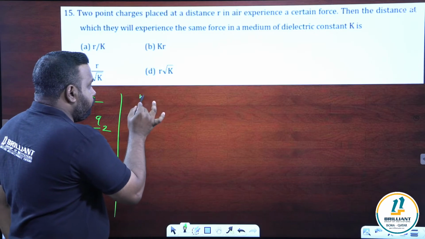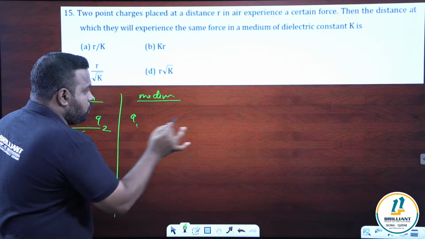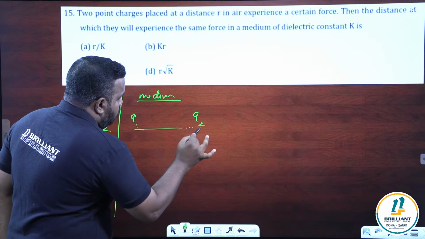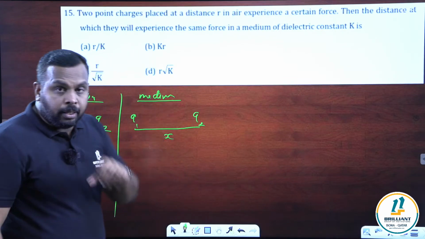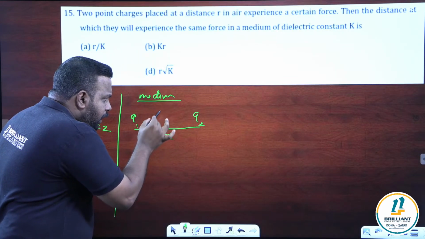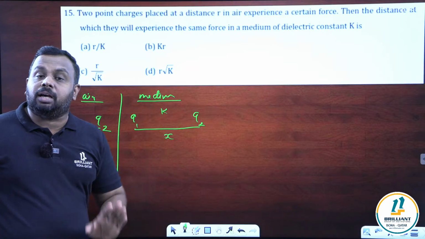Then in the medium, we don't know the distance. So we are taking x as that distance, and we have to find the value of x. But the dielectric constant of this one is K. Then what is the value of x? It is given that the forces are the same.